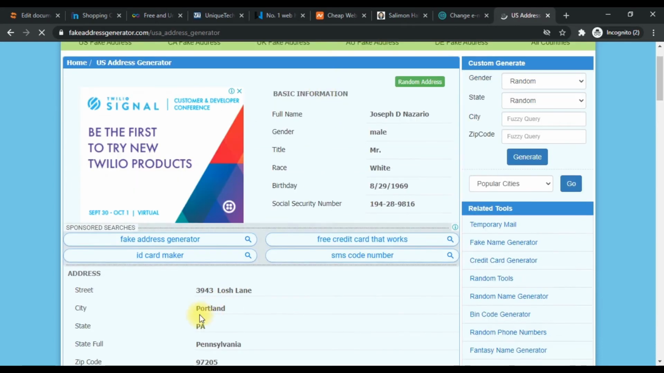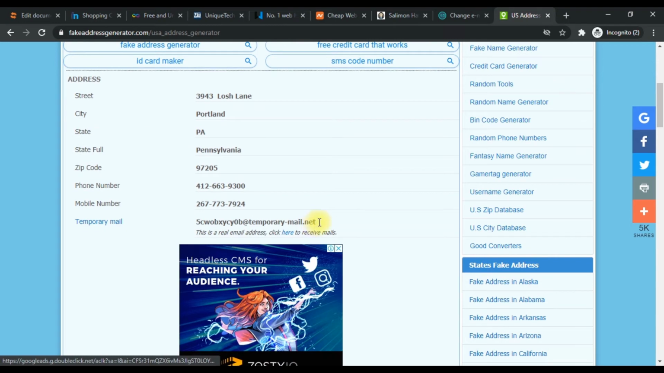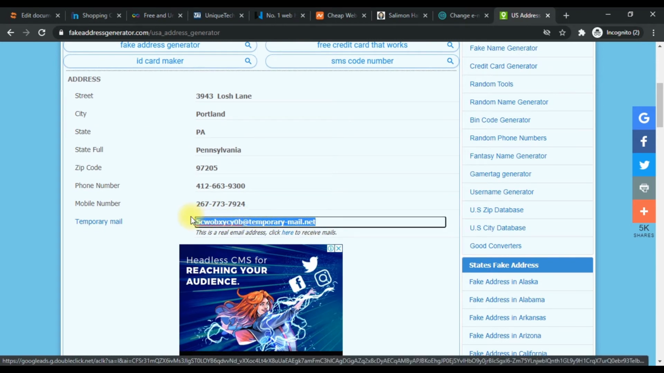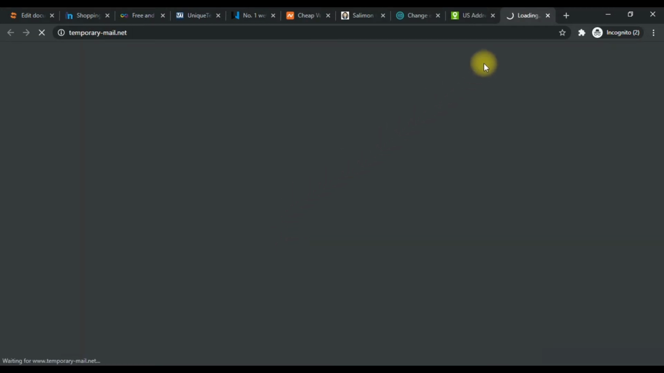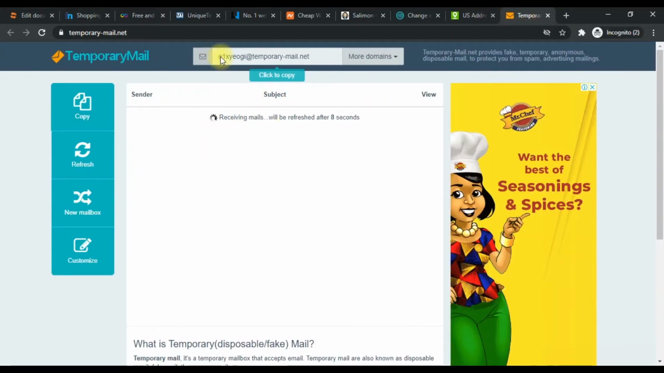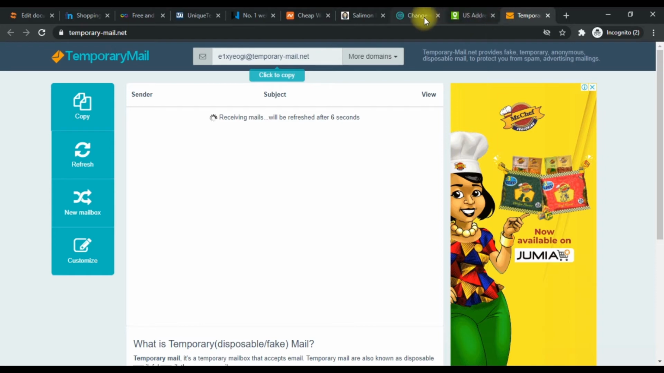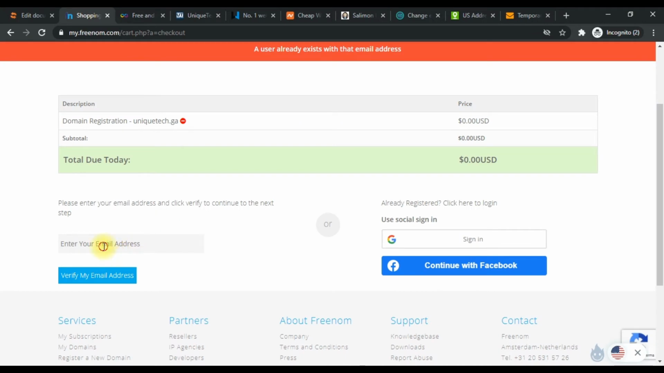So I have copied the email address. I am simply going to use it as my registration email here. So I click verify my email address and it's going to go and then come back with it. So they've sent a verification link to this email address. All I need to do is to open the email. Okay, so I wait for the email to come in.